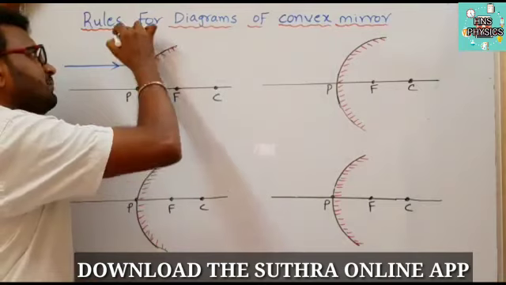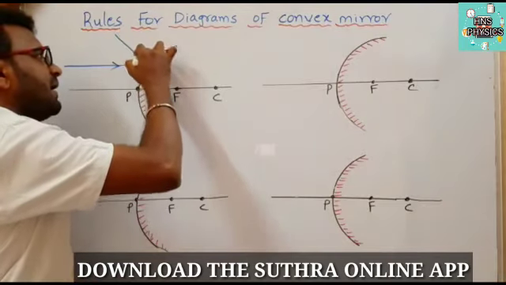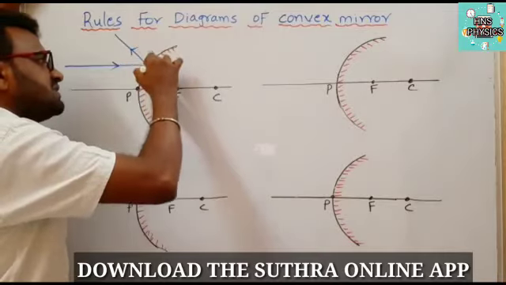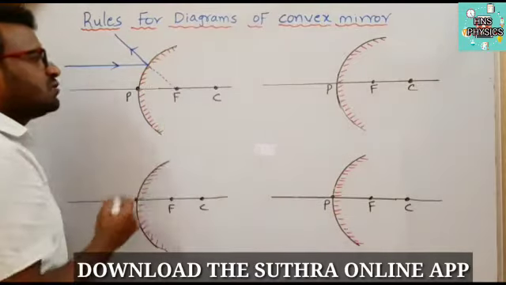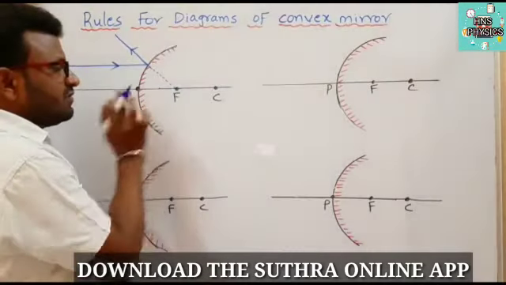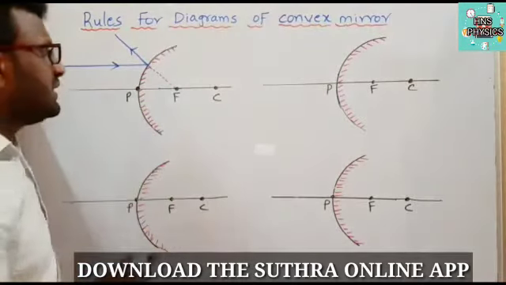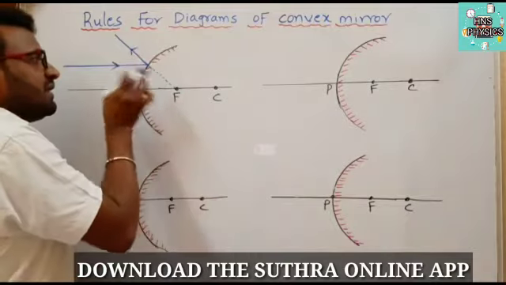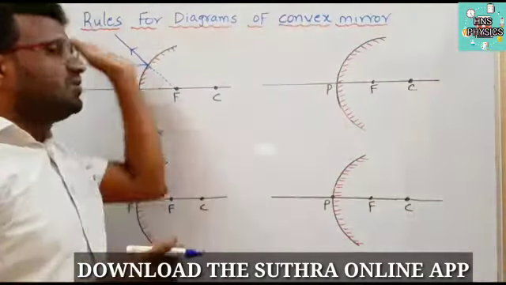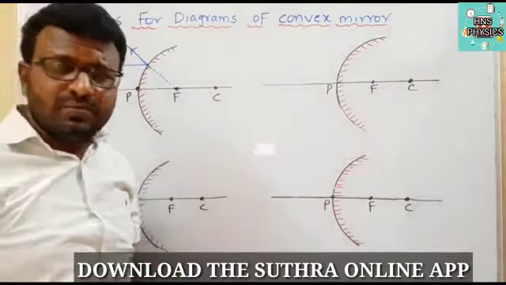After the reflection the ray appears as if it is going from the focus. For a convex mirror this is the virtual focus, not a real focus. So after the reflection the reflected ray just appears to be going from the focus. This is the first rule.